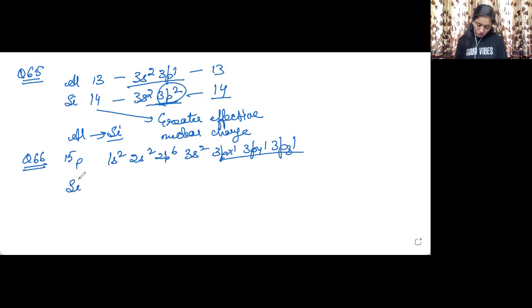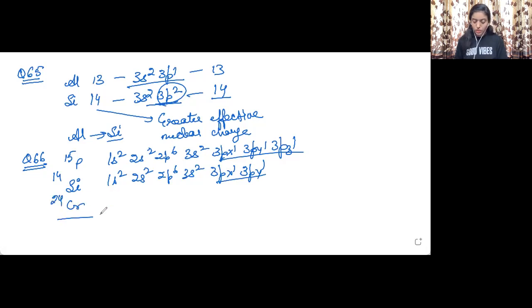Then it is silicon. Silicon is 14: 1s2, 2s2, 2p6, 3s2, 3px1, 3py1. 2 unpaired electrons. Next is chromium. So chromium has exceptional electronic configuration. 1s2, 2s2, 2p6, 3s2, 3p6. Or we can just write argon.